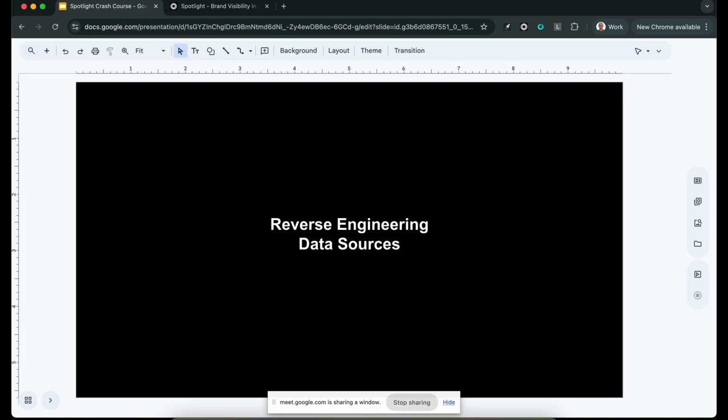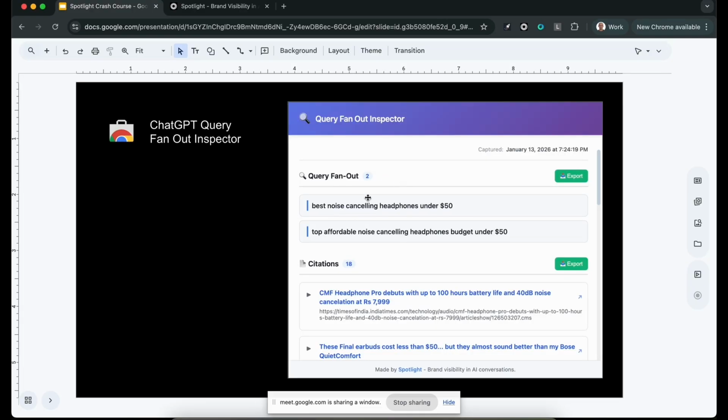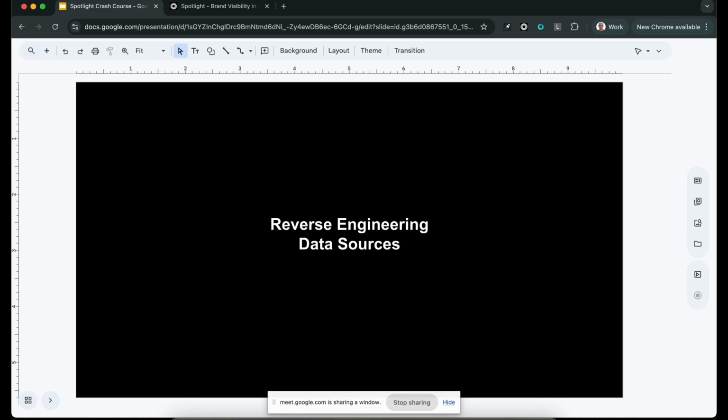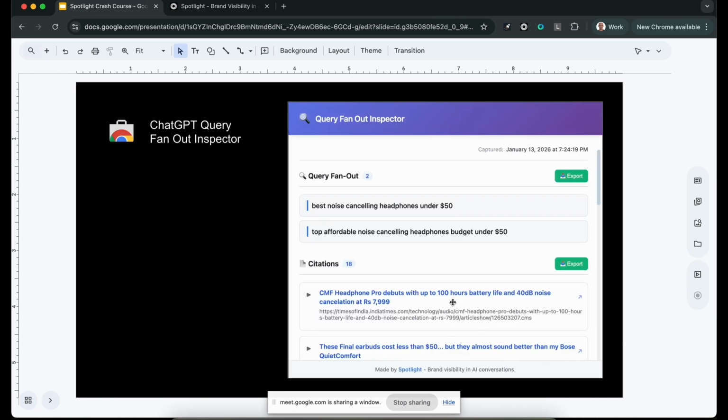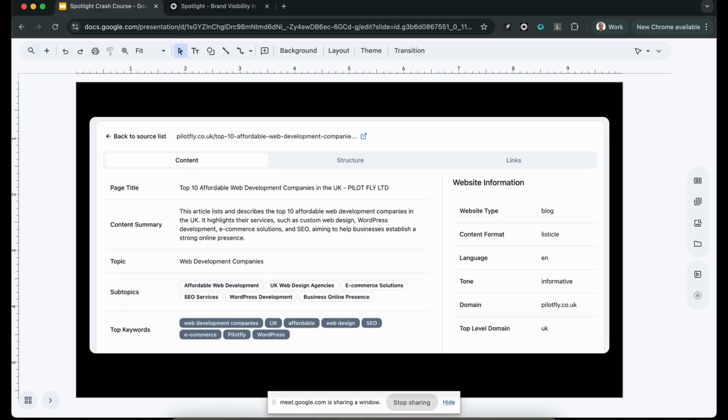Now, we do 2 things. First of all, this is the first piece: you want to know how the models are searching the web. Second, we look at all the citations, and this is something a little bit more advanced, but you can also do this by yourself, and I'll explain this. What we do is look at all of the cited sources, and then we reverse engineer them. We look at all their properties to try to understand what it is about them.